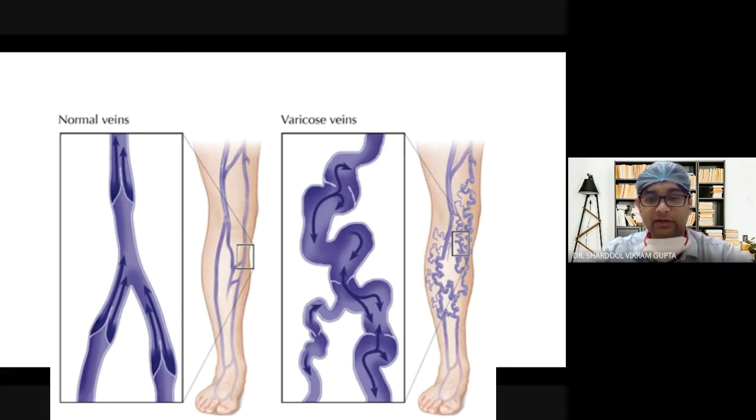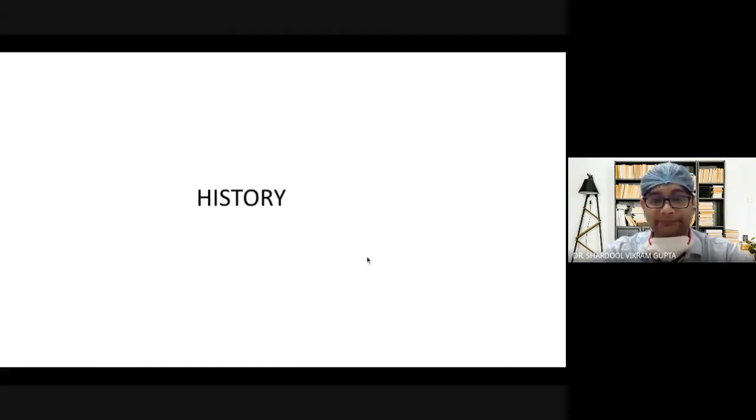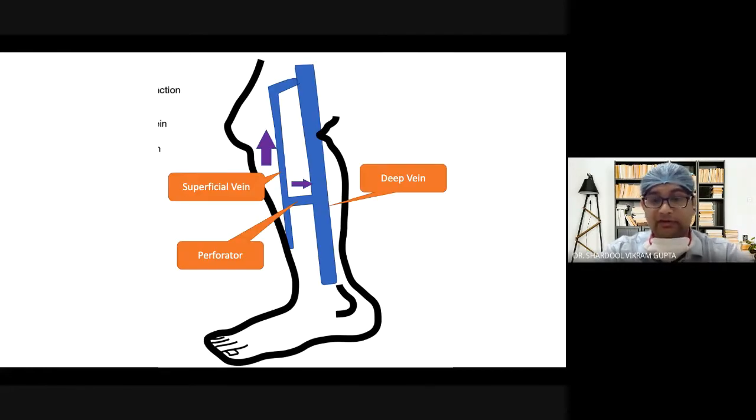So basically, there are valves in the venous system which get incompetent. What is the direction of blood flow in veins? Where should blood flow? So direction will be always from lower limb towards upwards, because the collected blood has to go towards the heart. Similarly, in superficial veins also, the direction of blood flow will be from superficial to deep, or deep vein to superficial vein. It has to go towards the heart. So it will go from periphery to center.